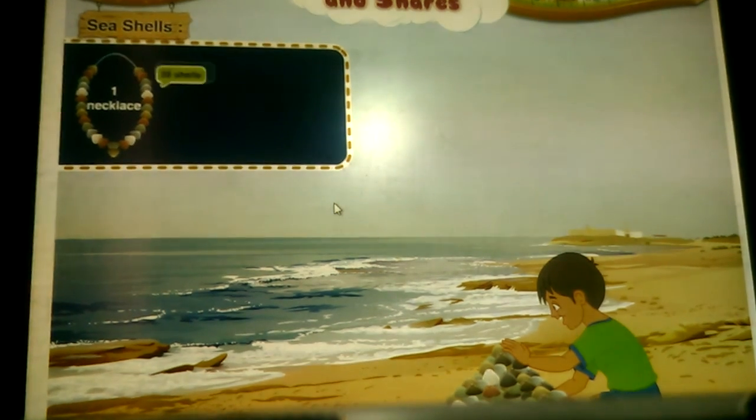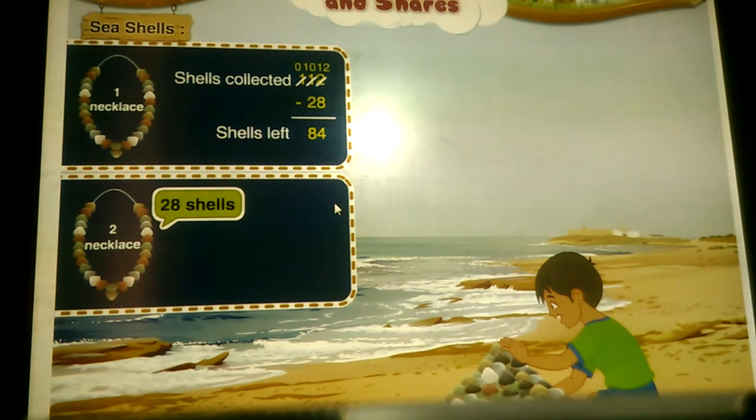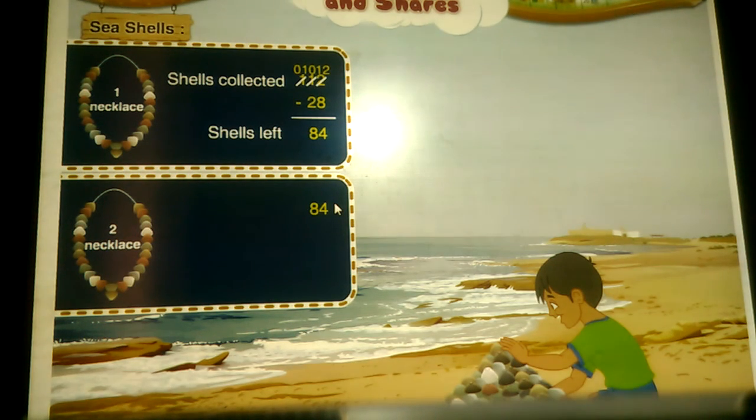He took 28 shells for one necklace. By subtracting 28 shells from 112, he was left with 84 shells. Now he has 84 shells. Again, he took 28 shells to make the second necklace. How many shells are left now? 84 minus 28 is equal to 56. So he has 56 shells.